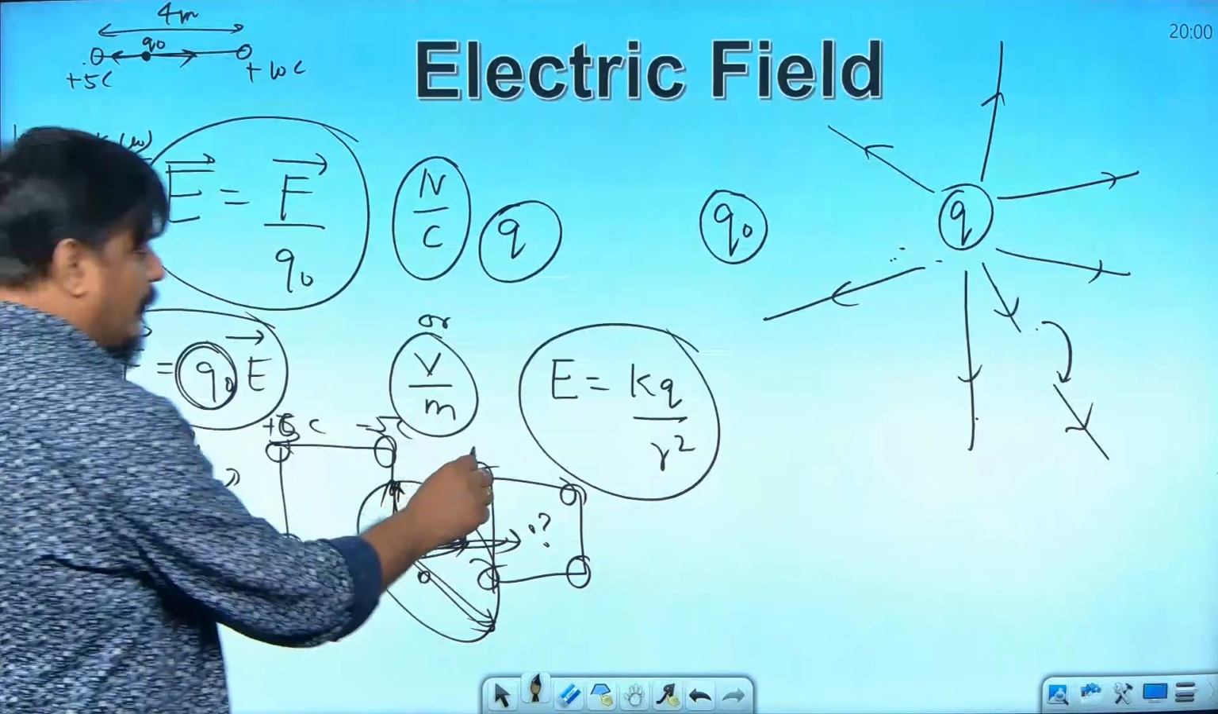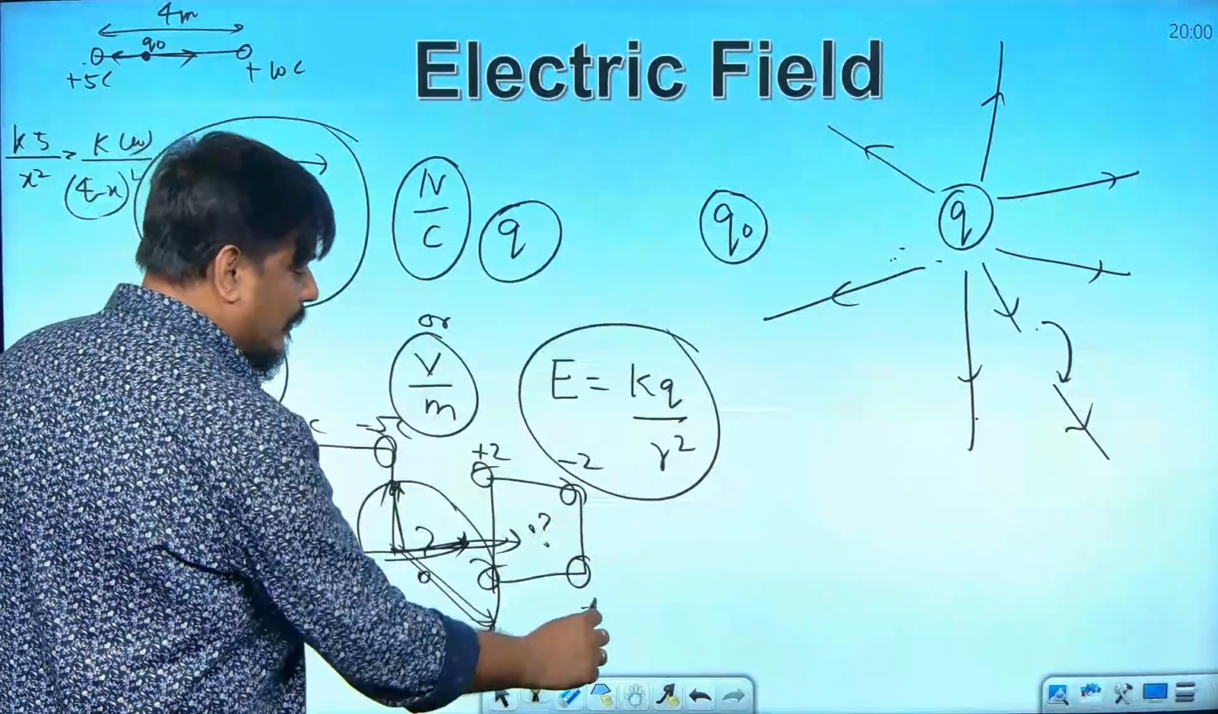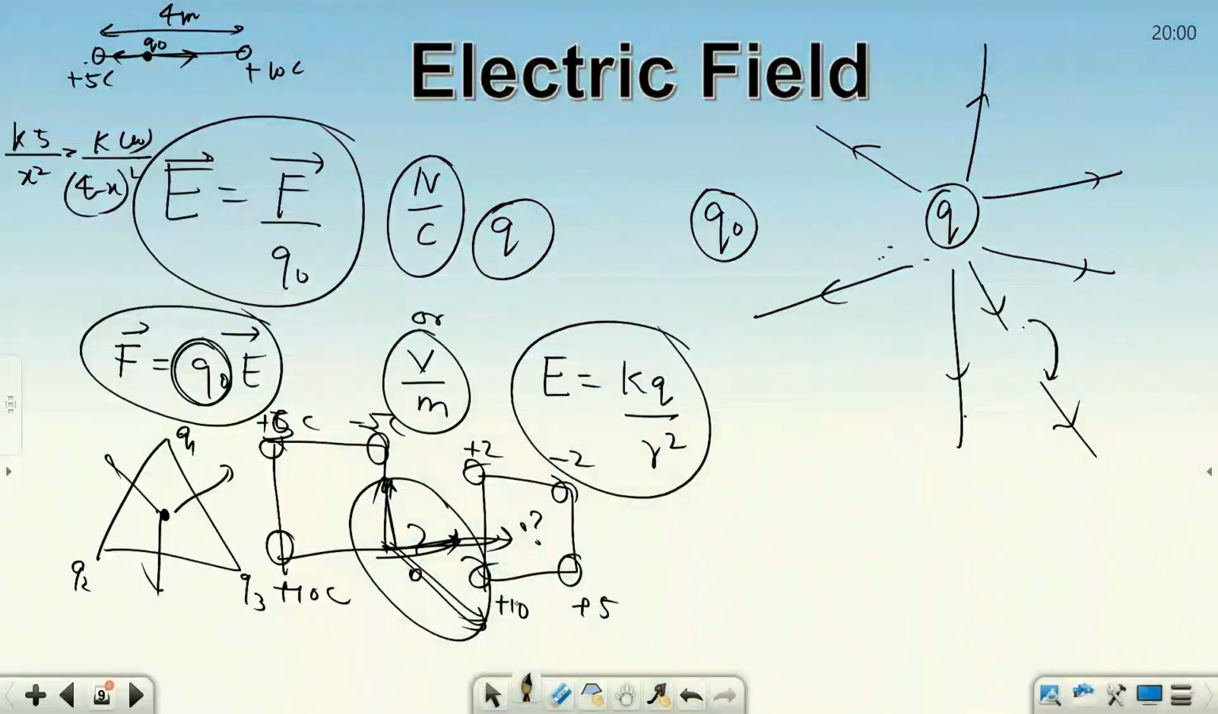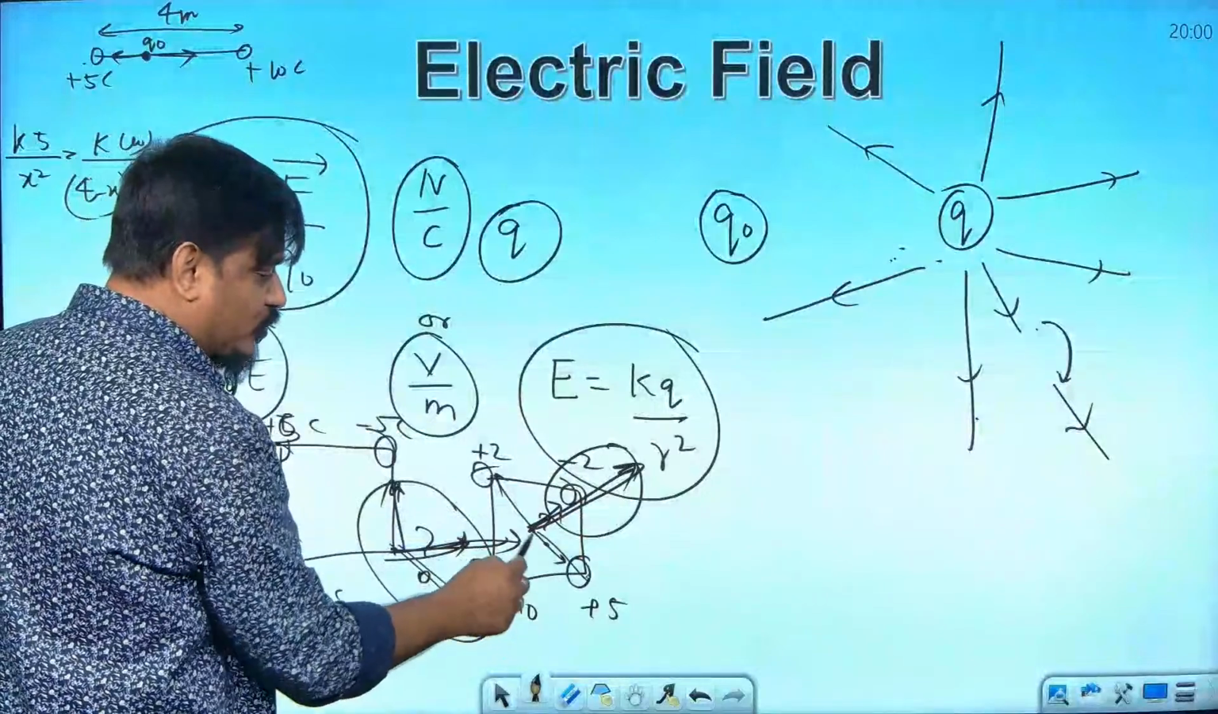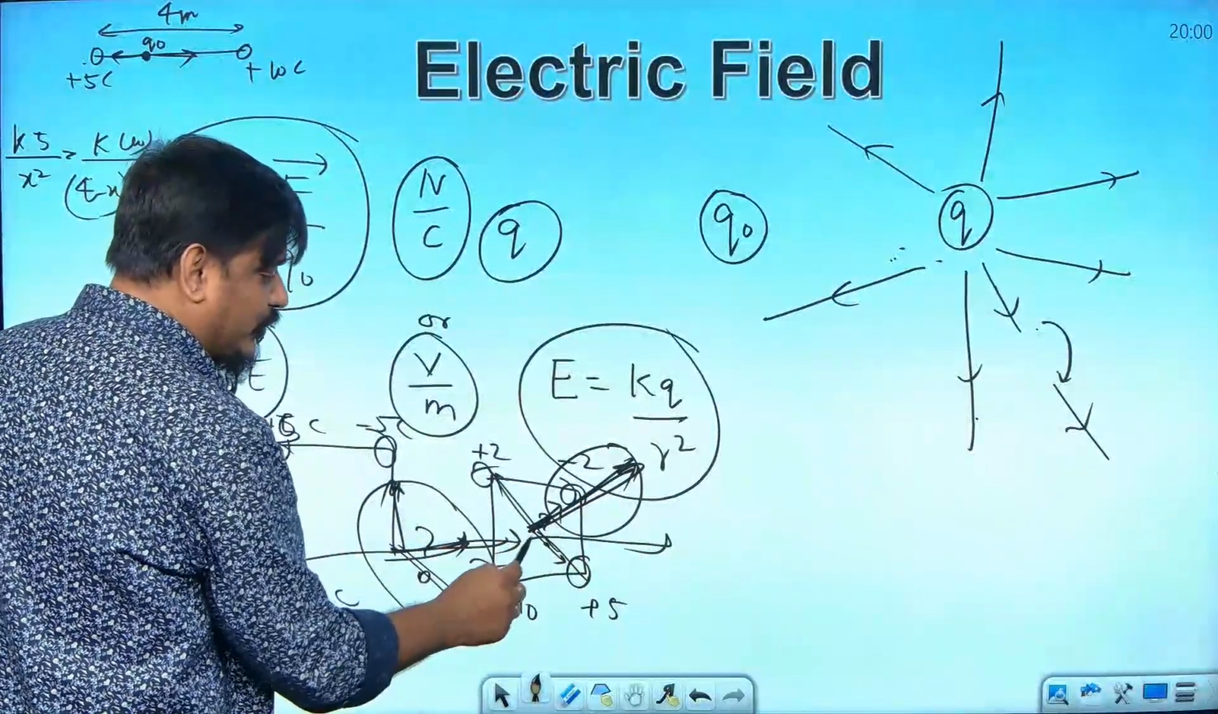Same way here, plus 2, minus 2, plus 5, plus 10. This plus 2 will give a repelling field, minus 2 attractive field, plus 5 repelling field, plus 10 repelling field. These two you add, and then these two add, it will be in the same direction. These two you solve, it will be in this direction. Then this and this you solve, it will be in this direction.